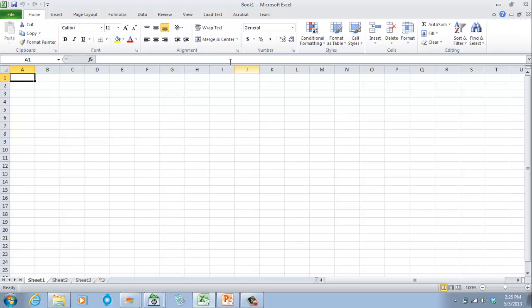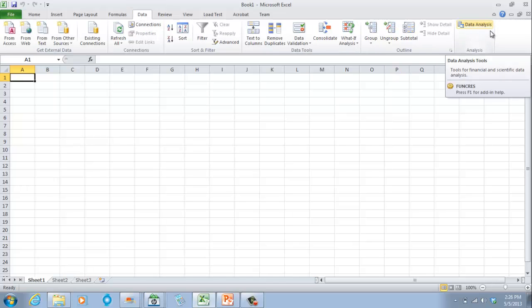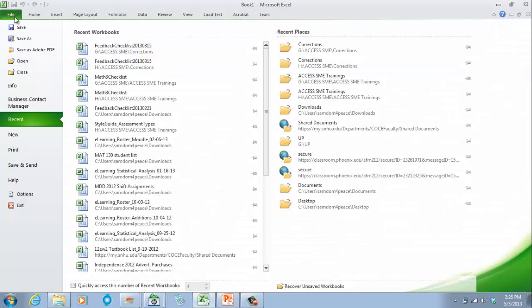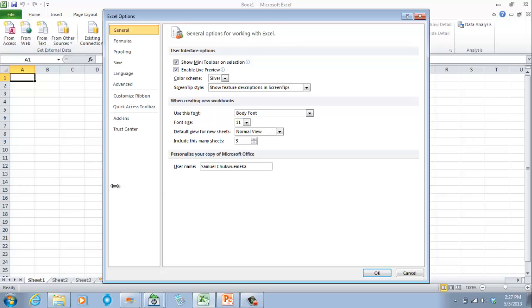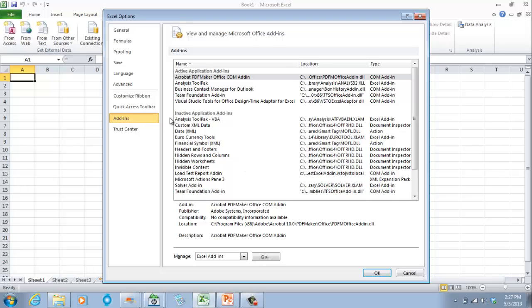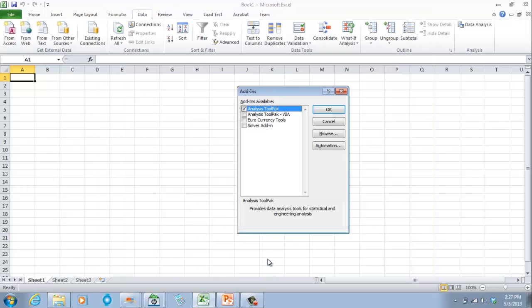The first thing we want to do here is make sure that your data analysis pack is installed. You click on Data. There is a video I did on how to install this, assuming it's not installed. But look at the way you do it anyway. You go to File, then Options, and then Add-ins. You see here, Manage Excel Add-ins. You click on Go.